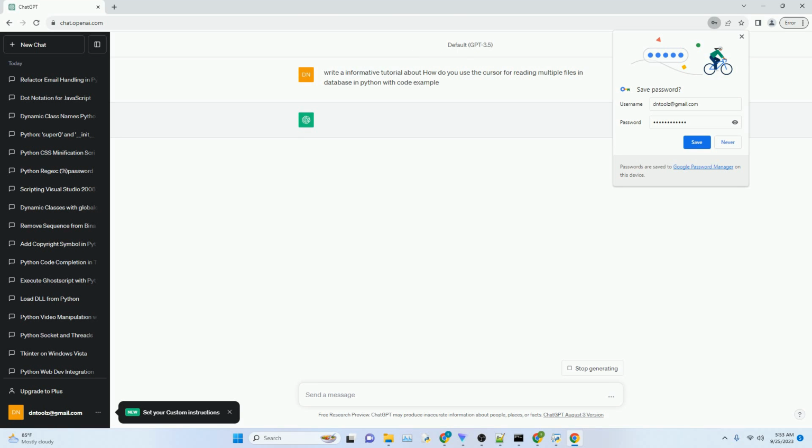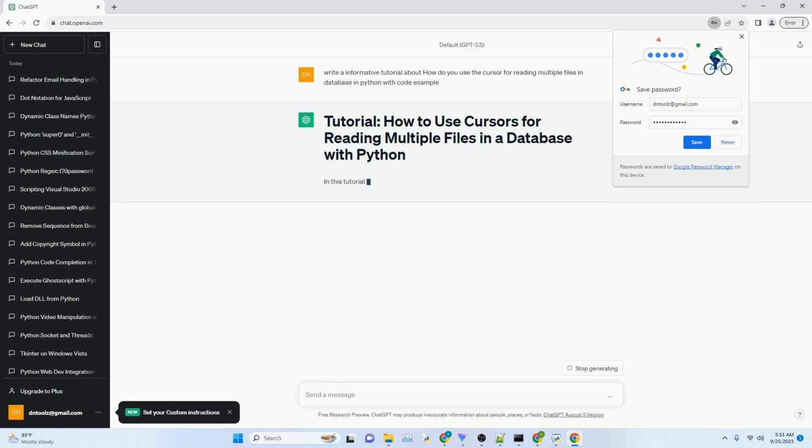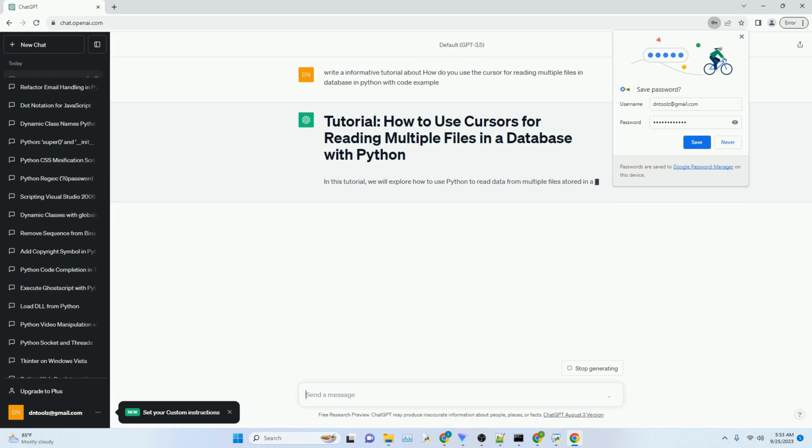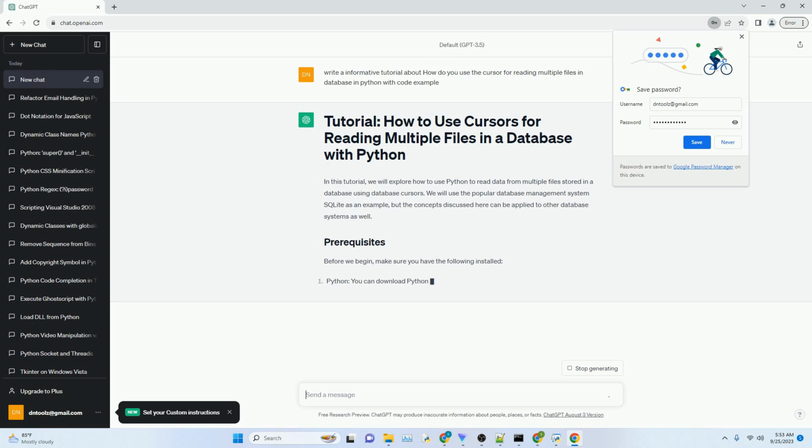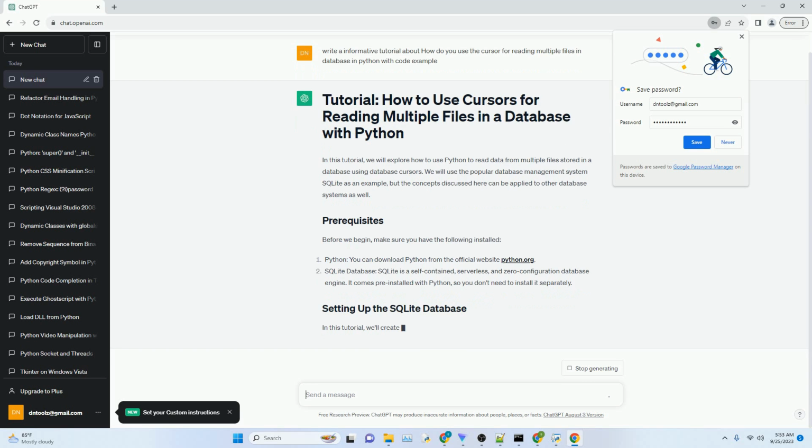In this tutorial, we will explore how to use Python to read data from multiple files stored in a database using database cursors. We will use the popular database management system SQLite as an example, but the concepts discussed here can be applied to other database systems as well.